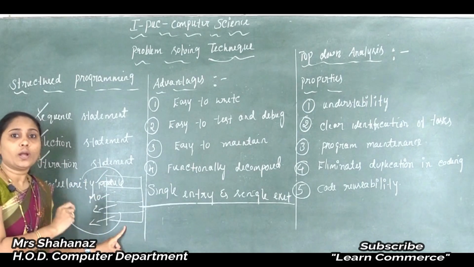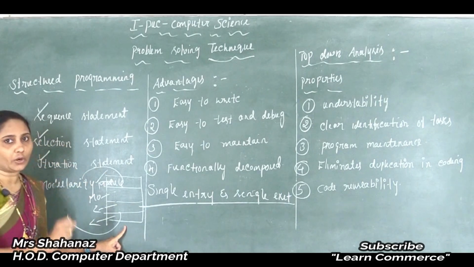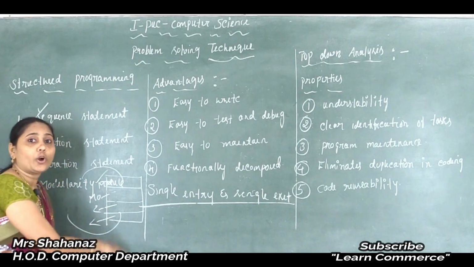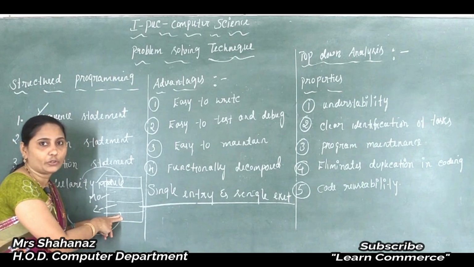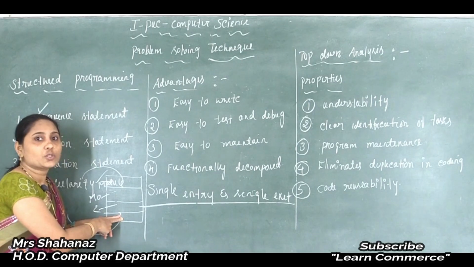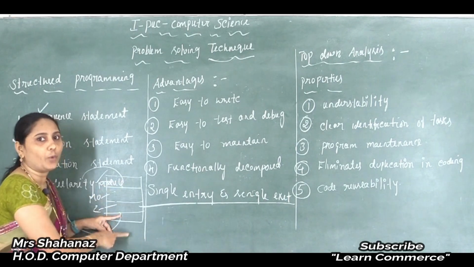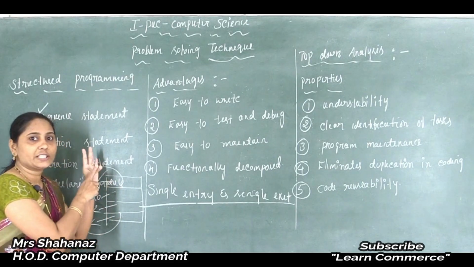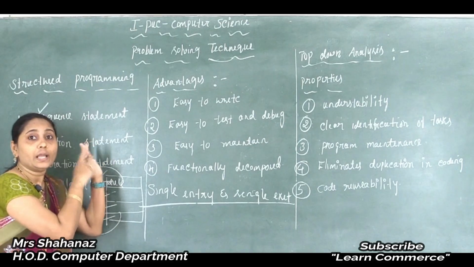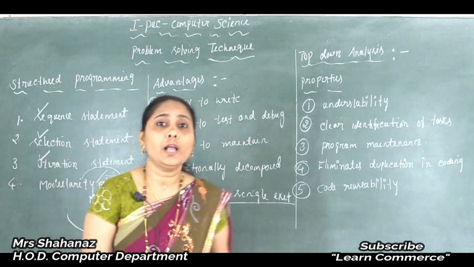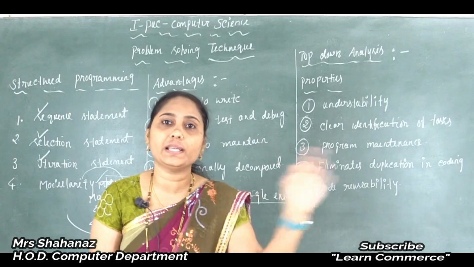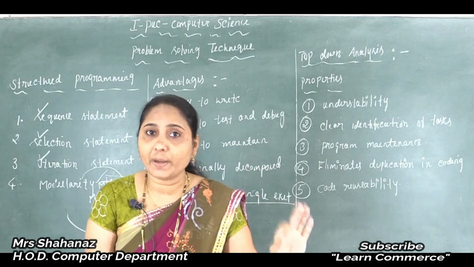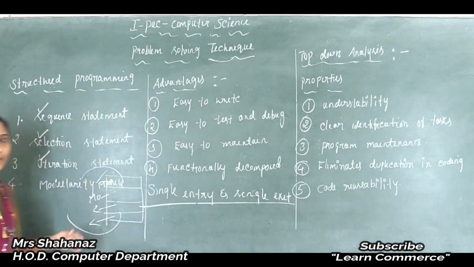Clear this one? So when you go from top to bottom, there are no backward references; we do not write anything from the bottom side using backward references. If you write from top to bottom, this makes the code easy to test, easy to debug, and easy to maintain. That means we can very easily test the page, very easily correct the page, which is called debugging, and also very easily maintain the page.